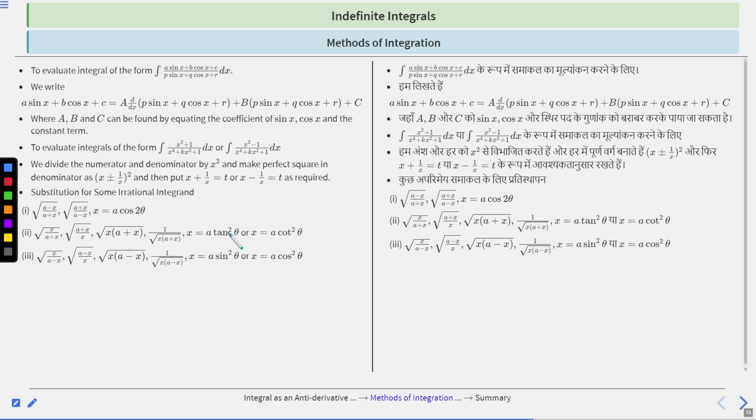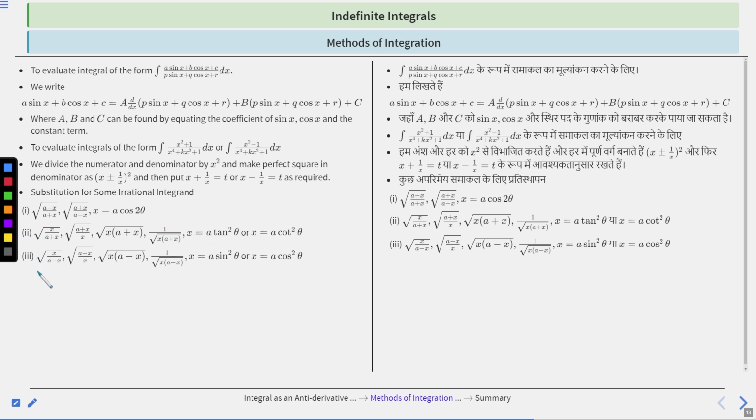Now, substitution for some irrational integrand, right? You have to remember, if you are given this integrand of this form, root over a minus x upon a plus x, or root over a plus x upon a minus x, put x is equal to a cos 2 theta. If integrand of the form root over x upon a plus x, or root over a plus x upon x, or root over x into a plus x, or 1 upon root over x into a plus x, x is equal to a tan square theta or x equal to a cot square theta.